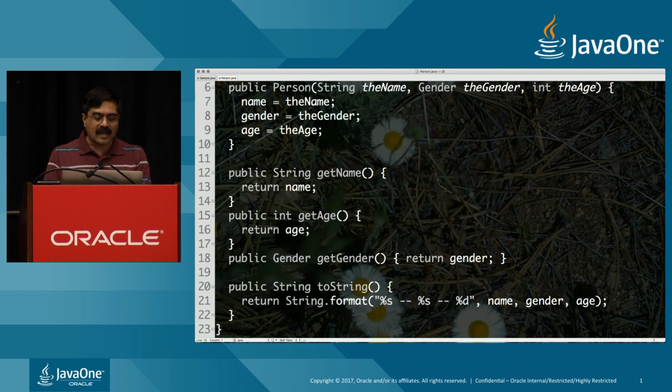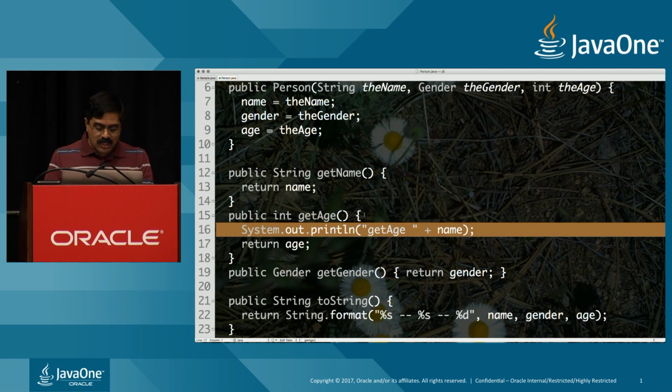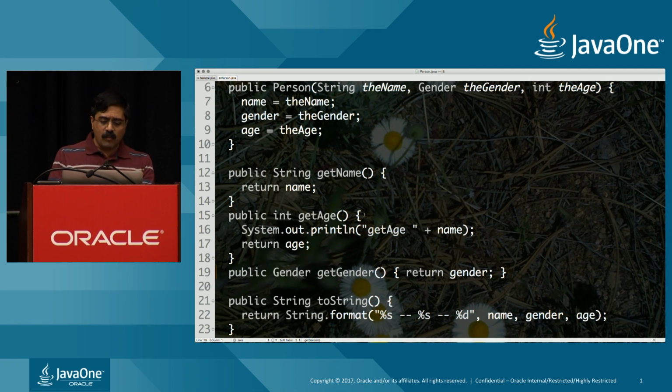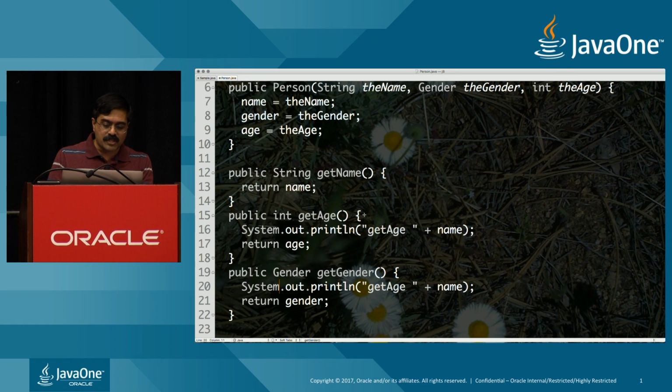If I go to the Person class right here, in the getAge, I'm going to print out right here. I'm going to say name, getAge, and then plus name. And then I'm also going to output, in this case, I wanted the gender as well, didn't I? So I'm going to go ahead and ask for that to be printed right here too. So I'll go ahead and say this is going to be getGender and print that information.